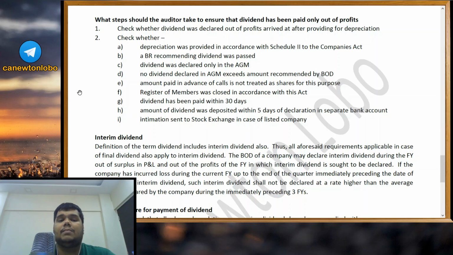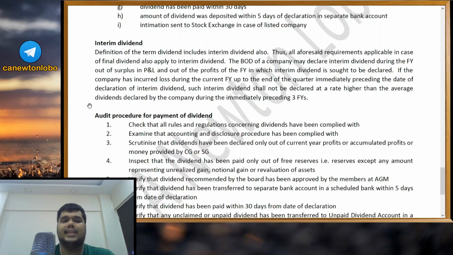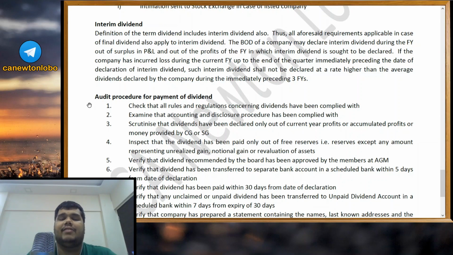So if you see, many of the points are actually the procedural part that we have studied earlier, that only the auditor has to check whether it has actually been done in practicality. Next, interim dividend. Definition of the term dividend includes interim dividend also. Thus, all aforesaid requirements applicable in case of final dividend will also apply to interim dividend.